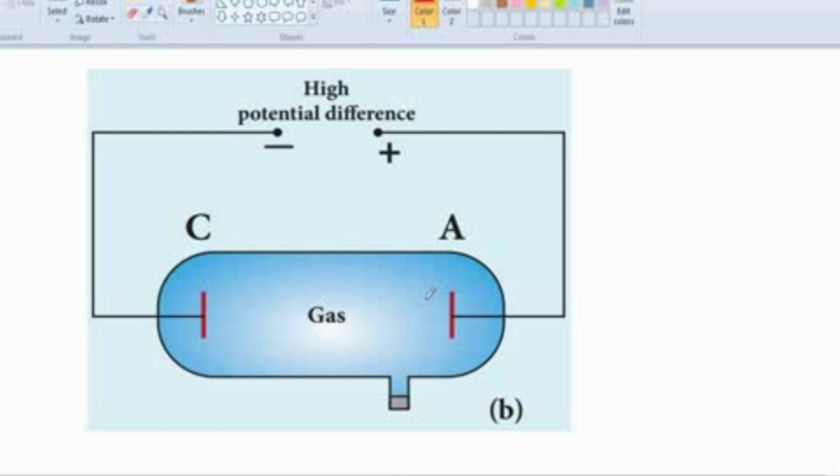Because if cathode rays pass somewhere, for example, you are applying the electric field, positive and negative electrodes are there. Suppose you are passing the cathode ray between those electrodes, the cathode ray is deflected towards the positive electrode. So this indicates that the cathode ray is a negatively charged particle.